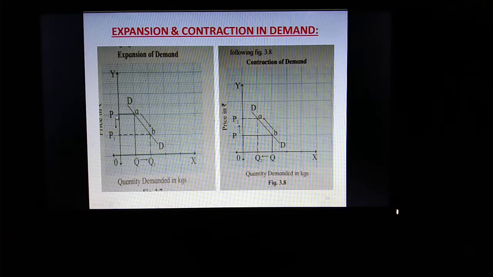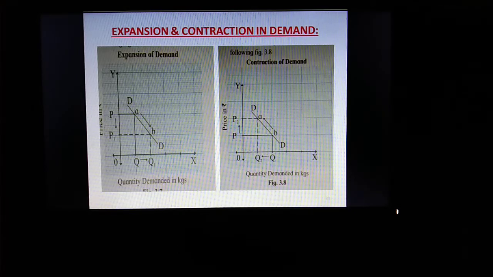When OP and OQ intersect each other, you will get a point A. Here you can see the point A. Now OP1 and OQ1 are intersecting at point B. Point A is above, point B is below. Here it is a downward pointing arrow, which indicates that expansion in demand is shown on lower parts of demand curve. Again I am repeating, expansion in demand is shown on lower part of demand curve.